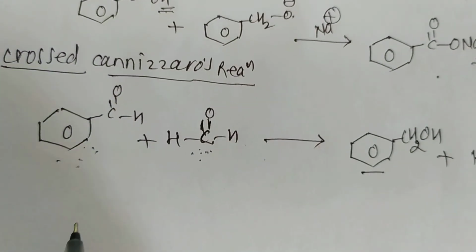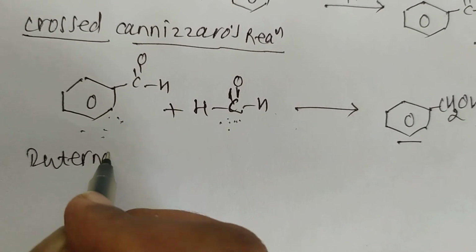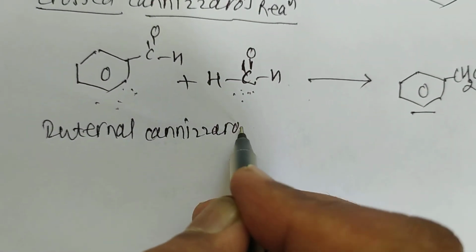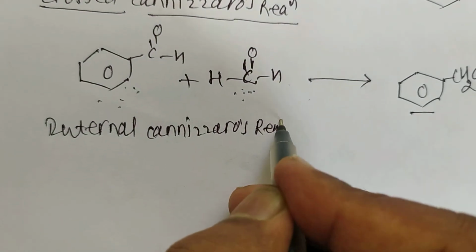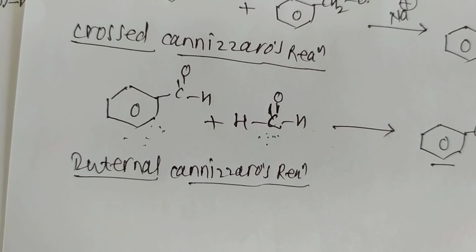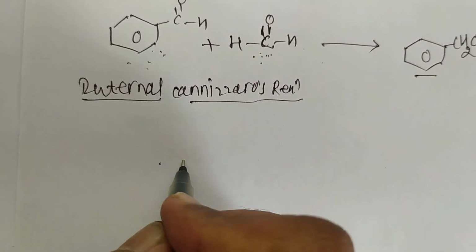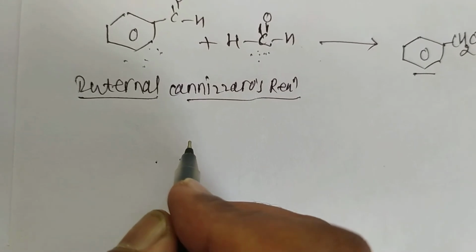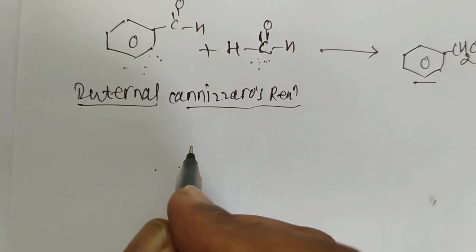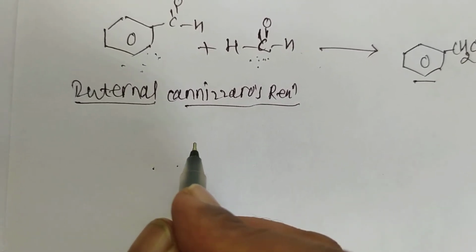Okay. Then the internal Cannizzaro reaction. What is meant by the internal Cannizzaro reaction? Certain carbonyl compounds, that is 1,2 dialdehydes or alpha keto aldehydes, undergo internal oxidation as well as reduction by transferring a hydride ion internally.